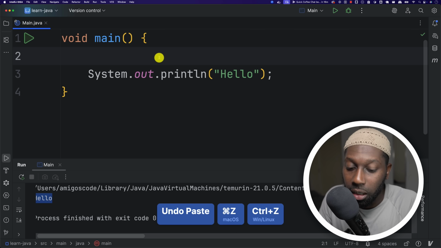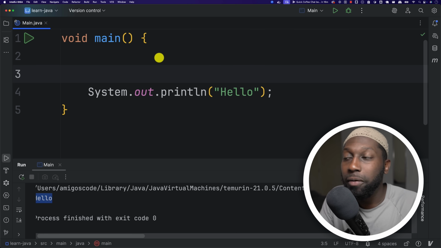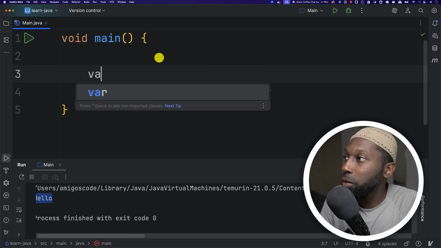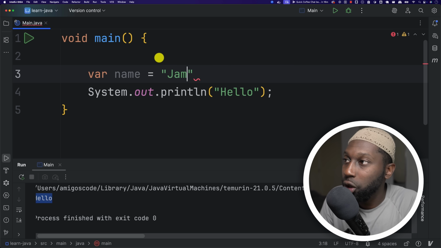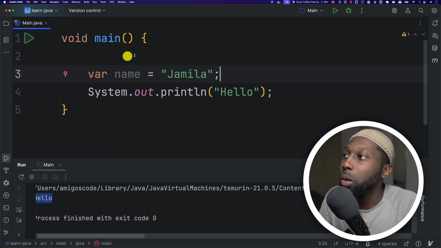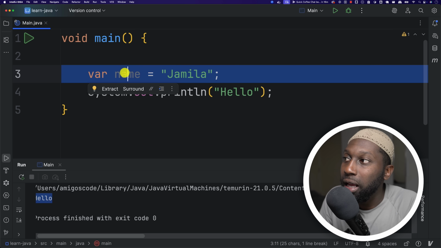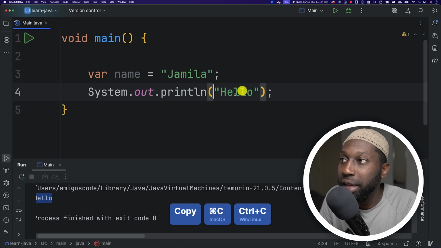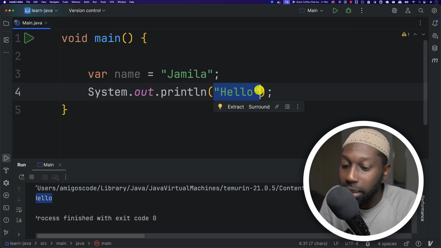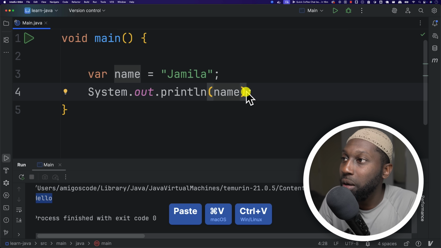So say that in here, you want to store the value of a string, for example. So what you could do is you could say var, and then maybe name equals, and then let's say Jamila in here. Cool. So this variable right now, and the name of the variable is name, holds the value Jamila. So here now, if I want to print the name, I could just replace this piece of text in here. And here I'm going to paste, and you can see that we have now name.